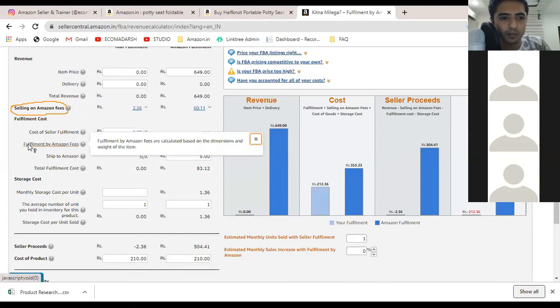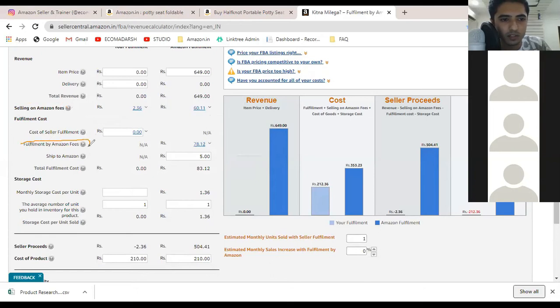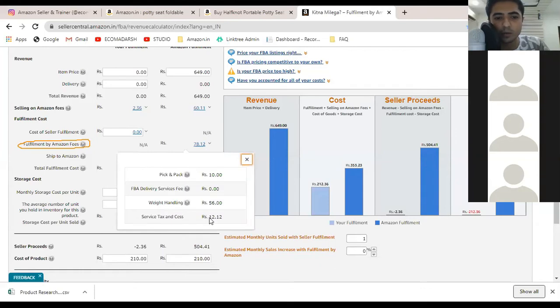Again, in the fulfillment by Amazon fees, which is here, Amazon is charging a total of 78.12 rupees, out of which 12.12 rupees is GST.